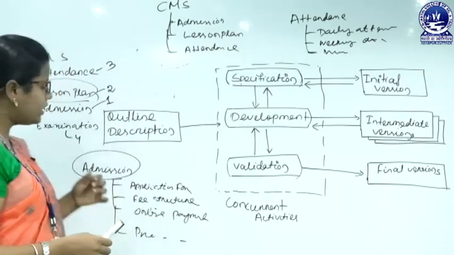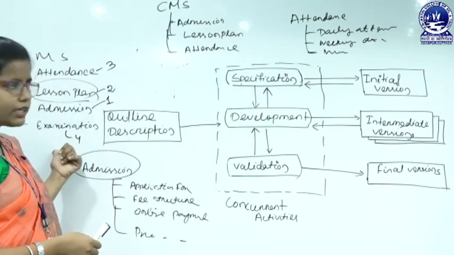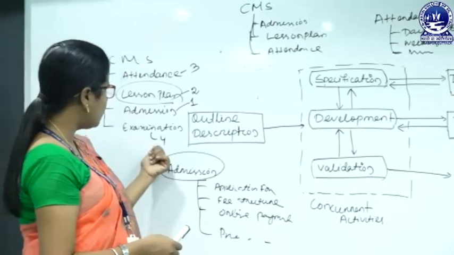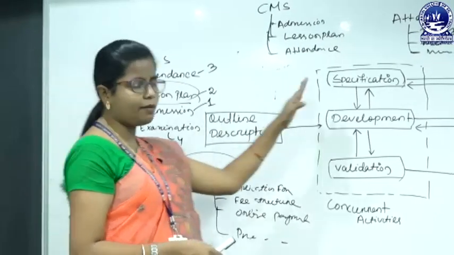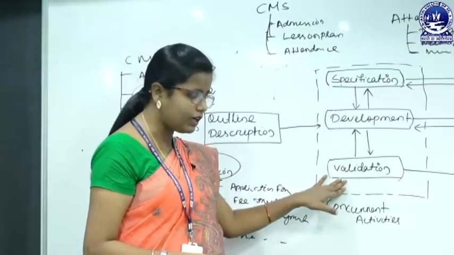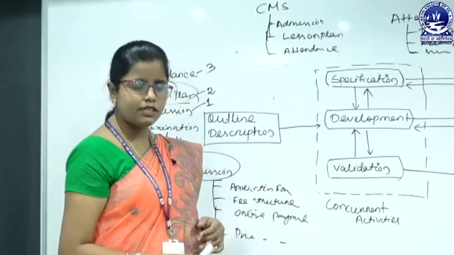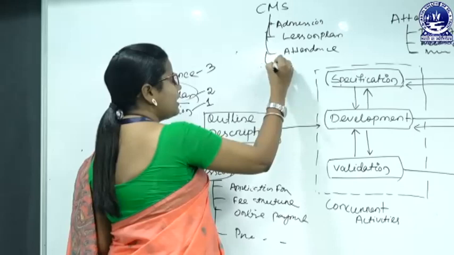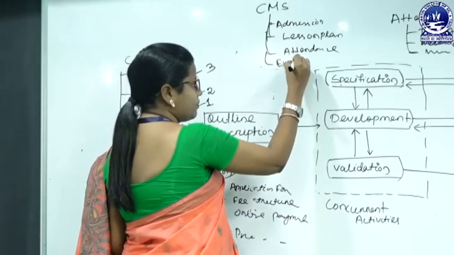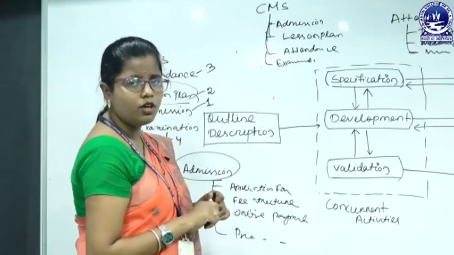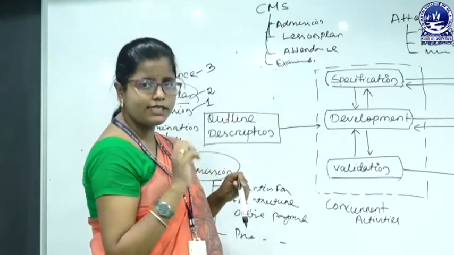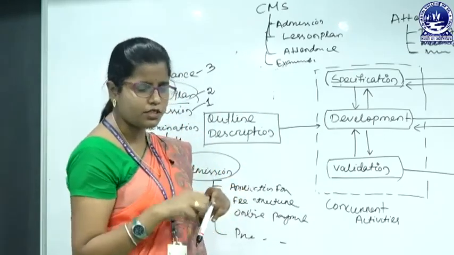Like that, again we go back to the outline description. Here the fourth priority is examination, and for that examination we have to specify, again develop, again validate. And after the examination what we get is the final version. So, this is our final version where we actually get the whole system, that is the college management software.